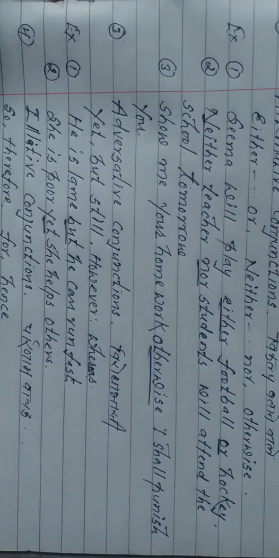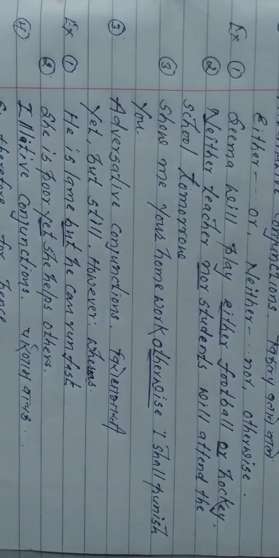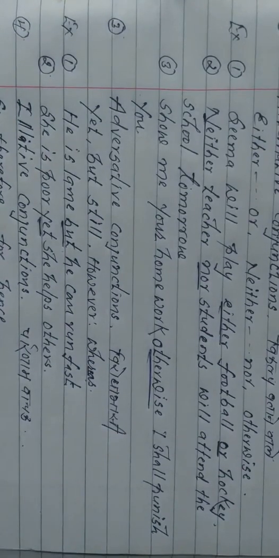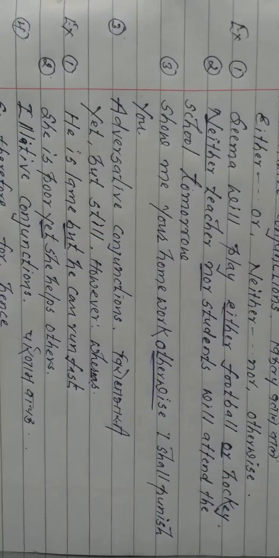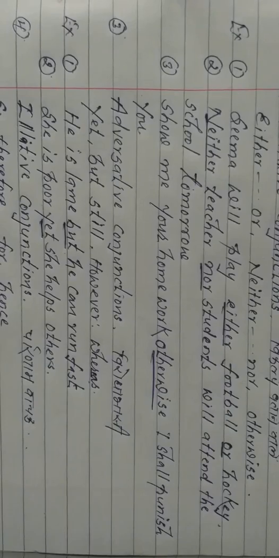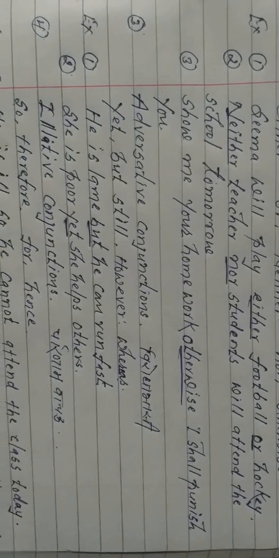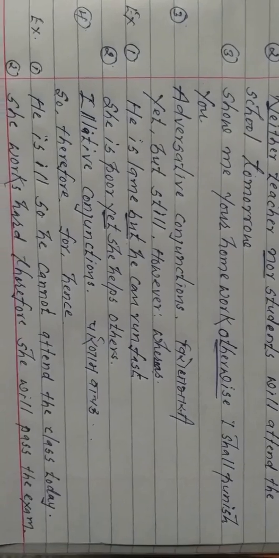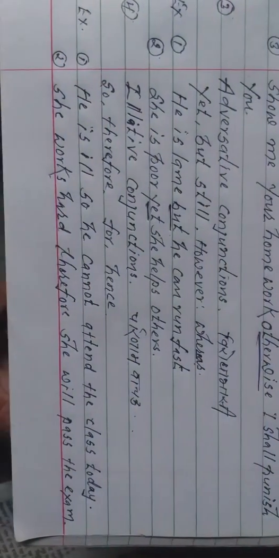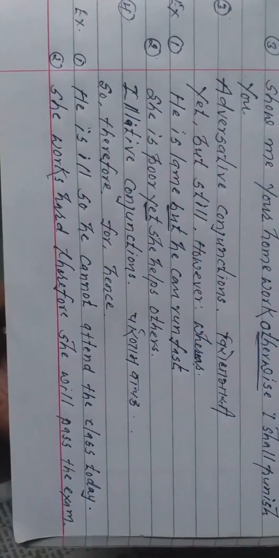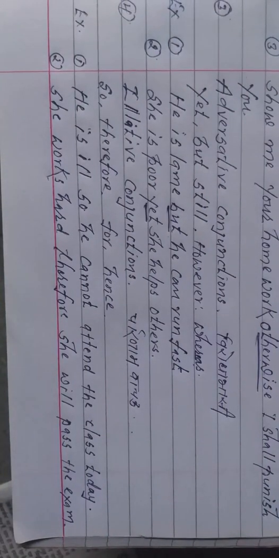Now the next type of conjunction is adversative conjunction. Adversative conjunction means विरोध दिखाने वाले. Means when both the situations are adverse in condition to each other. For example, these conjunctions are yet, but, still, however, whereas.